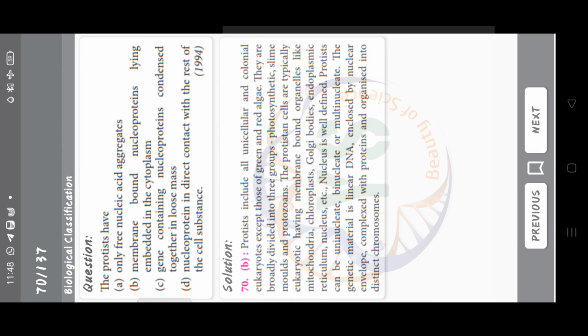The protists have only free nucleic acid aggregates, membrane-bound nucleoproteins lying embedded in the cytoplasm, gene containing nucleoproteins condensed together in loose mass, nucleoprotein in direct contact with the rest of the cell substance. The correct answer is option B, membrane bound nucleoproteins lying embedded in the cytoplasm.